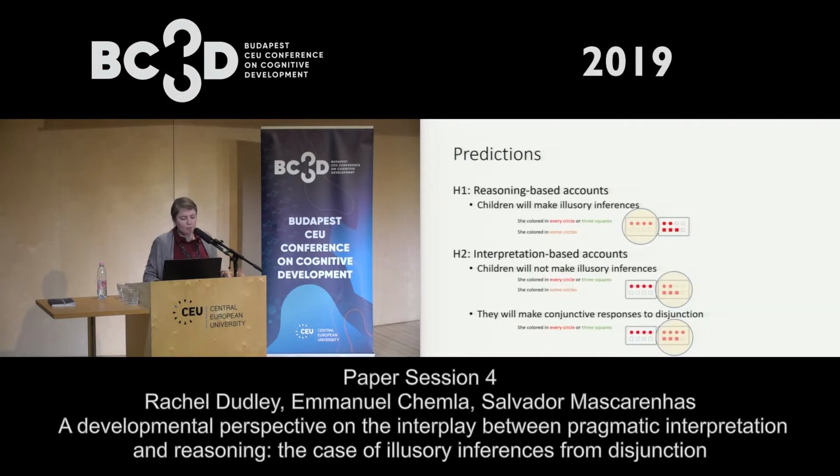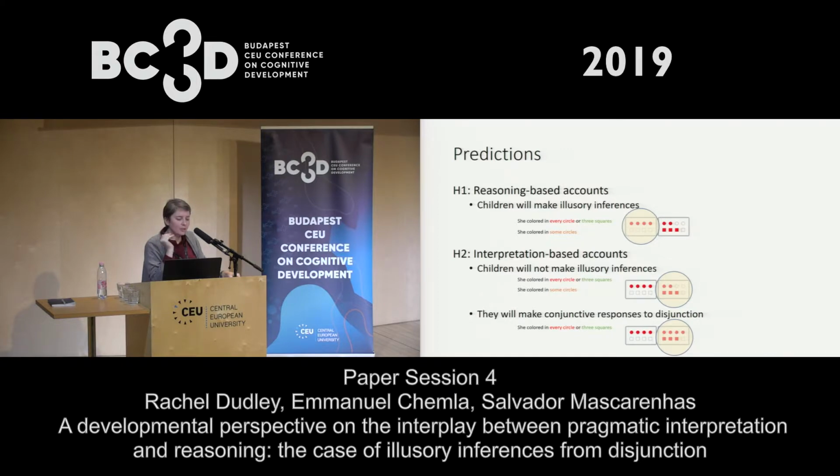Okay, so the predictions that we had based on our previous hypotheses, that would be reasoning-based accounts, would say that children make illusory inferences just like adults do. So if you have a setup where you're given both of these premises and you're asked to choose between the one image and the mixed image, if you make the illusory inference, you're going to pick the one image.